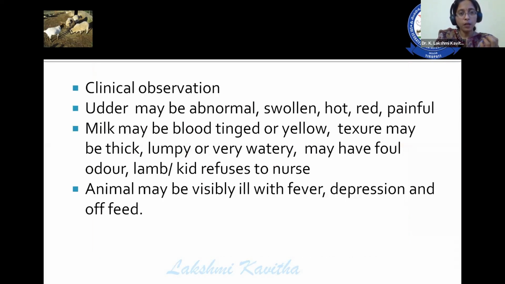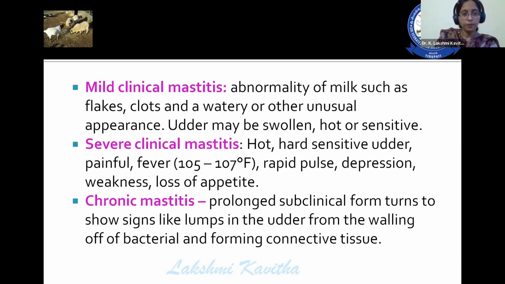Abnormal teat canals or abnormal teats are the ones responsible for the occurrence of mastitis in sheep and goat. The clinical observations: the udder may be abnormal, swollen, hot, red, painful. Milk may contain blood or be yellow. Texture may be thick, with lumps, or very watery, maybe with a foul odor. Lambs and kids refuse to nurse. The animal may be visibly ill with fever, or depressed and off feed. So mild clinical mastitis, severe clinical mastitis, and chronic mastitis are observed in these animals.